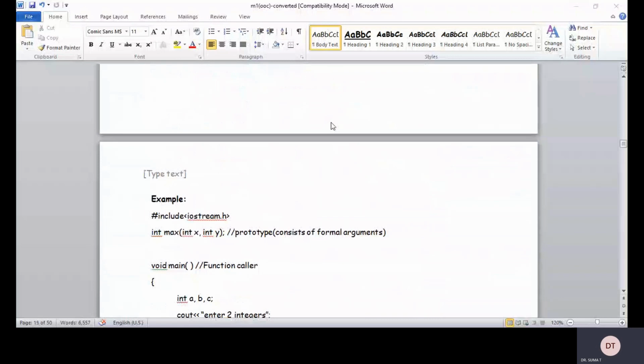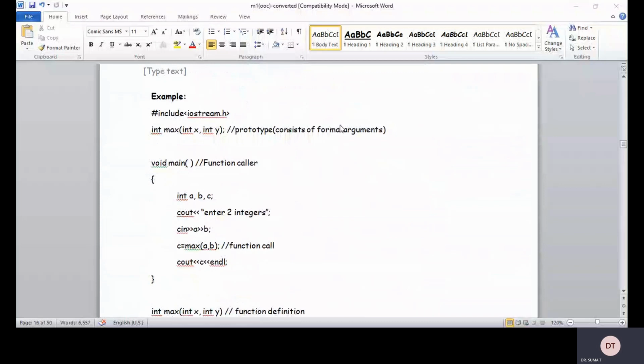If we declare after main, it is called a local prototype, or a local declaration, right? And the function prototype consists of formal arguments. The variables declared inside the parentheses, x and y, are called formal arguments, right?